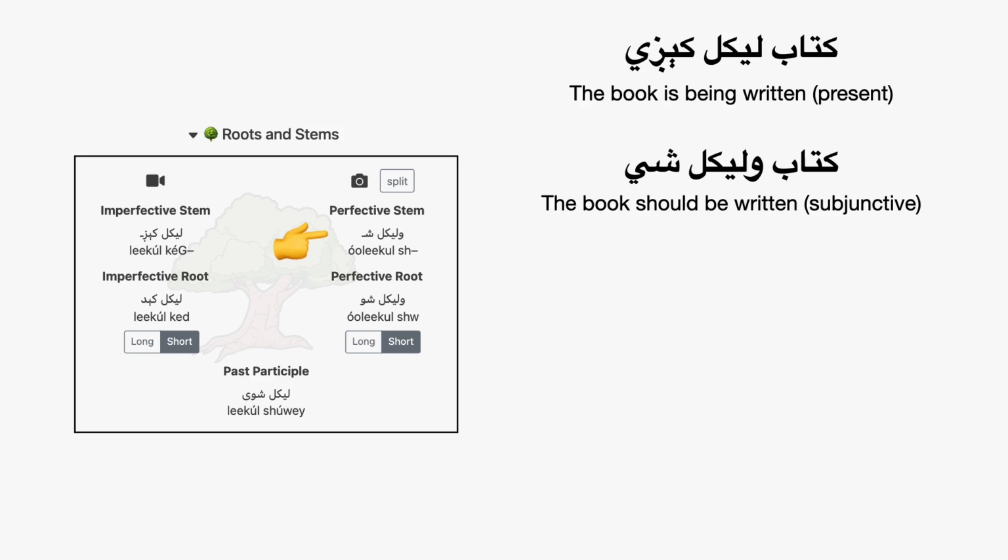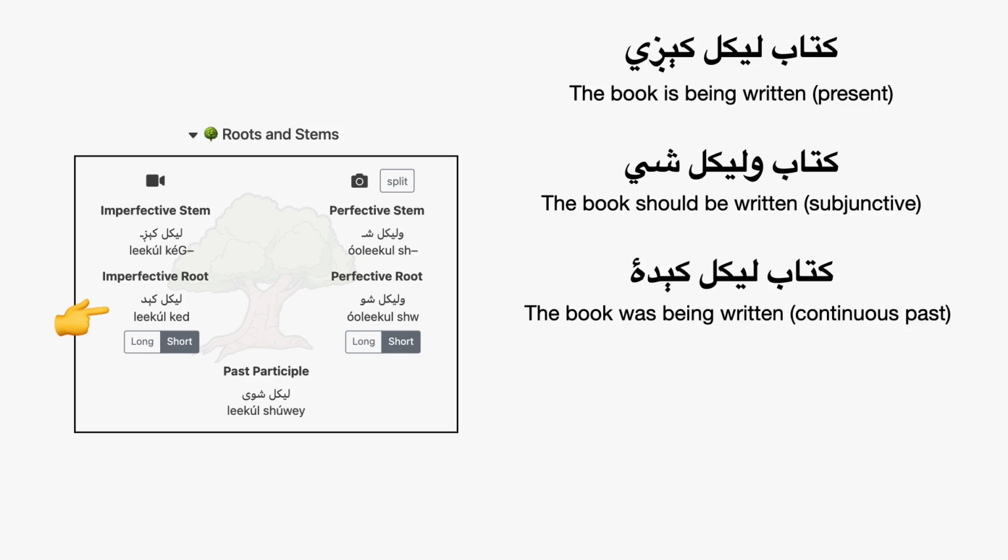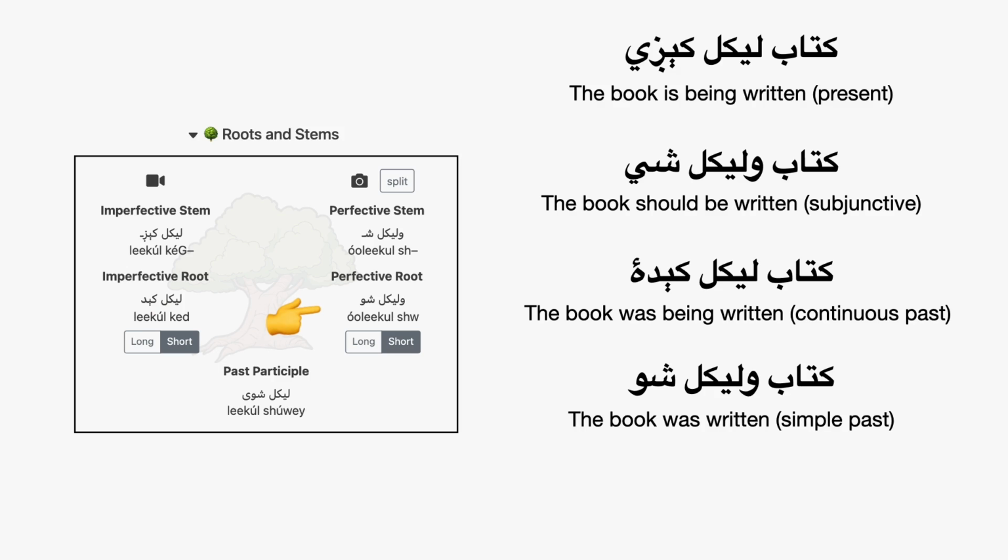It's a subjunctive statement. If we want to say a continuous past thing, then we have to go over and use the imperfective root. So we say kitab likal kida. The book was being written. So that's a continuous past statement. If we want to say simple past, we go to the perfective root and we say kitab wulikal sho. So the book was written.